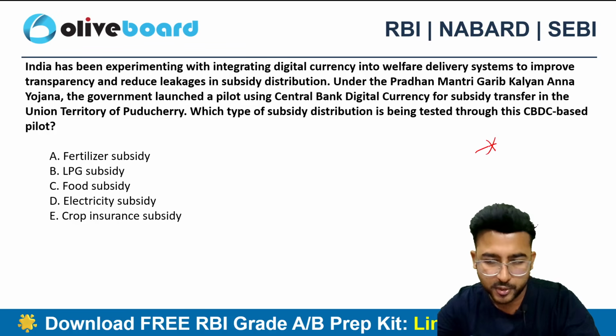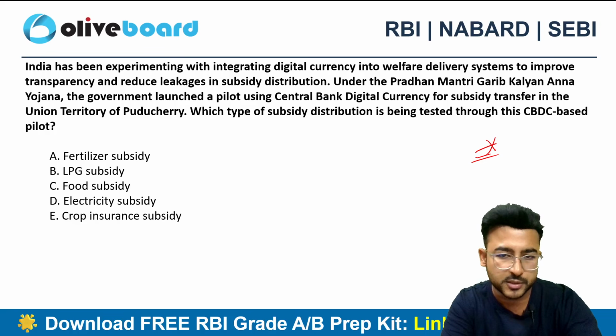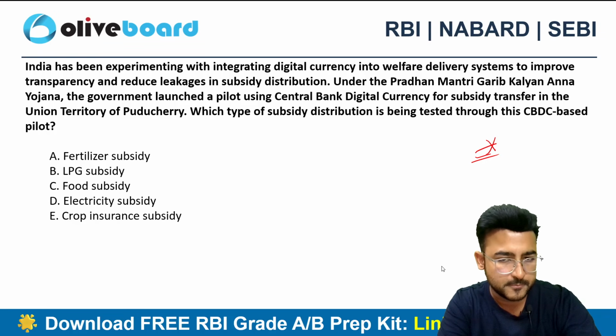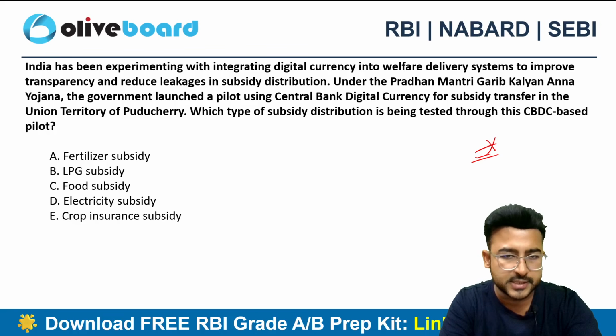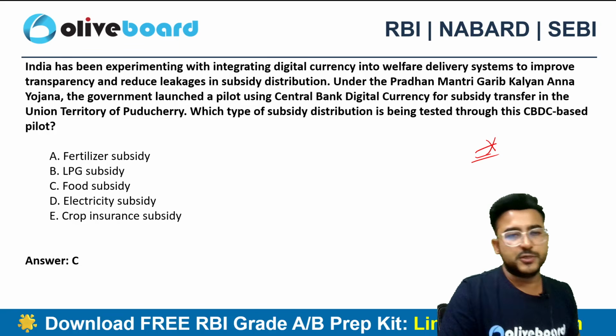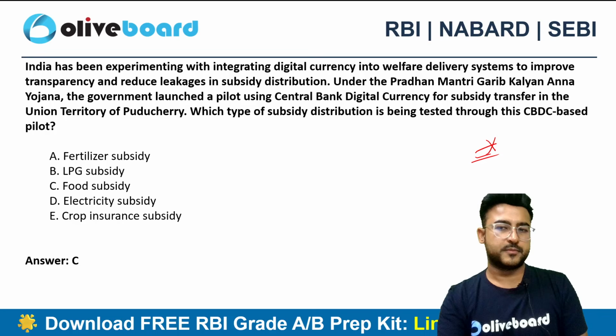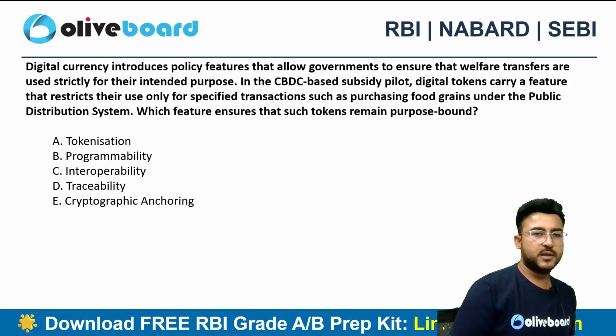This is going to be important. Why? Because it is related somewhere or the other to the blockchain technology. Here we are talking about CBDC. The correct choice is option C, food subsidy, right? Food subsidy is being tested here.